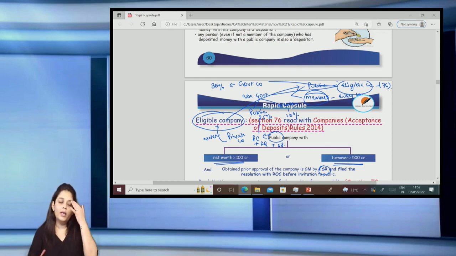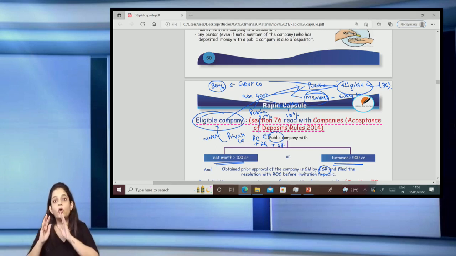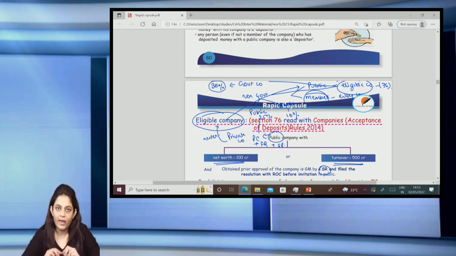That means what? If it is a government company, there is a single slab of 35% without any bifurcation for members or public, right? So I can accept 35%, no slab or no bifurcation for members or public. But if it is an eligible company which is not a government company, then we have a slab. From public you can accept 25%, from members you can accept 10%. I hope till this point it's clear to everyone.